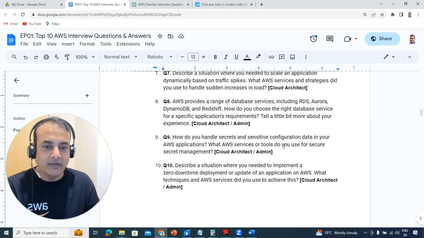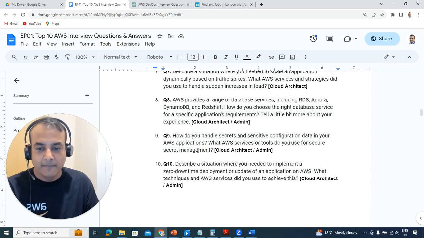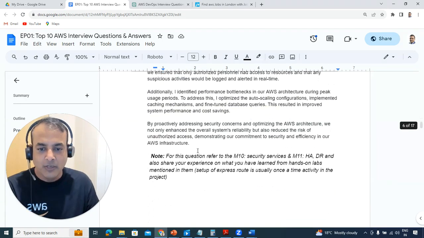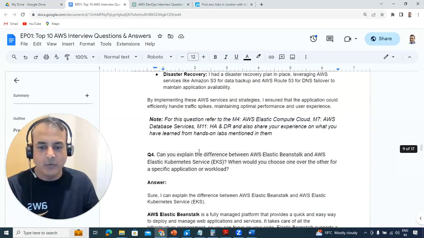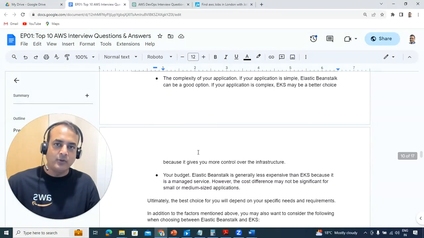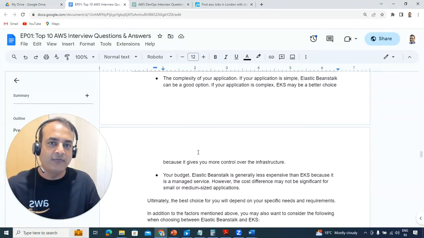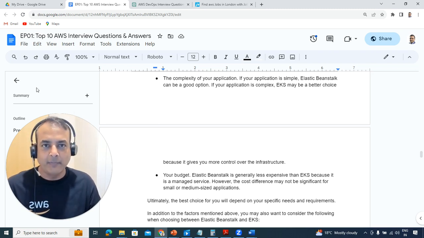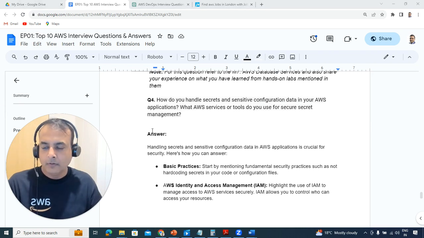Or what services and tools do you use for secret management? Again, there's a dedicated module about this. So let's go back and look at what tools are available. If you've gone through the program, then go back again in depth, or if you're yet to go through, make sure you focus on those particular modules.